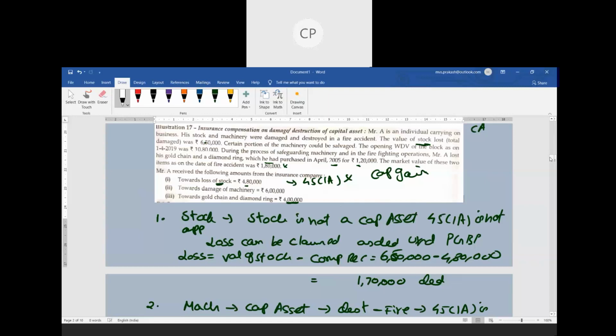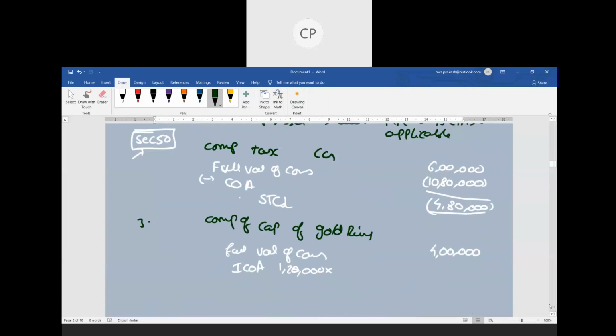So we need to consider the index value for the year 2018-19. What is the index value for 2018-19? Let me see. The index value for 2018-19 will be 280. So ultimately, index value for the year of damage is 280, divided by the index value for the year of acquisition.